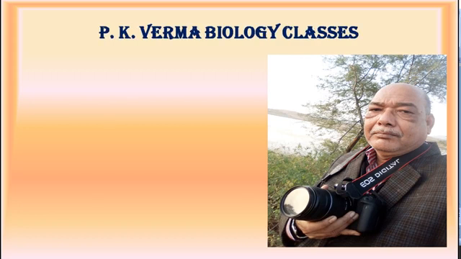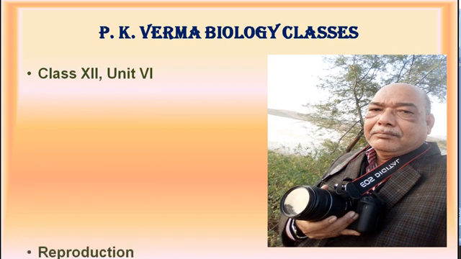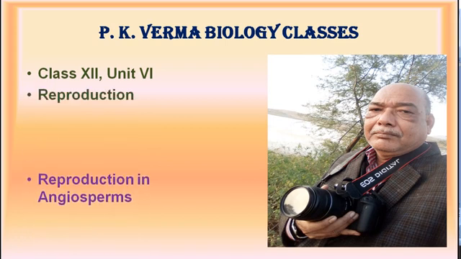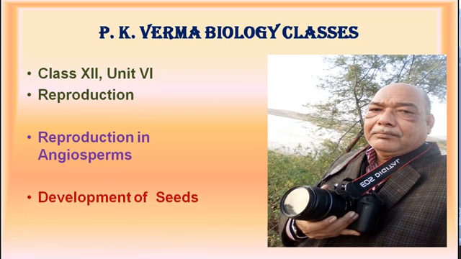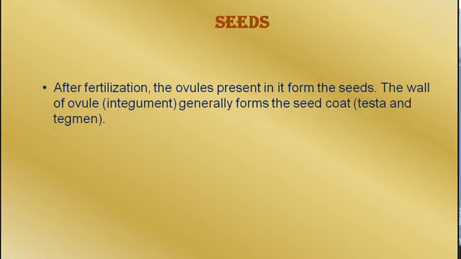The seeds develop from ovules present in the ovary. In a fruit, there may be one ovule or a number of ovules forming the seeds. Now, what is the seed?